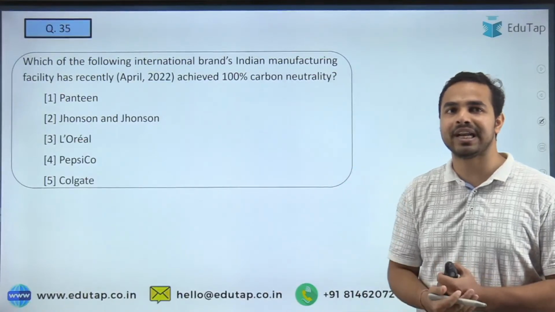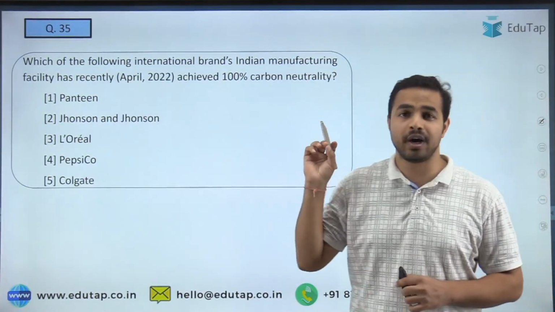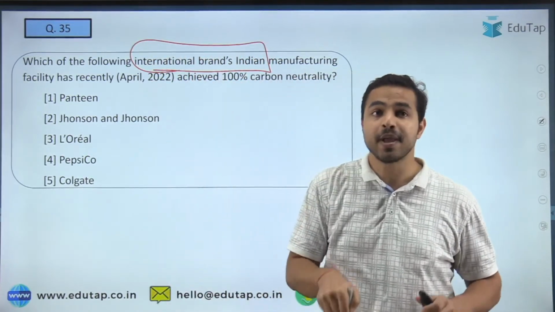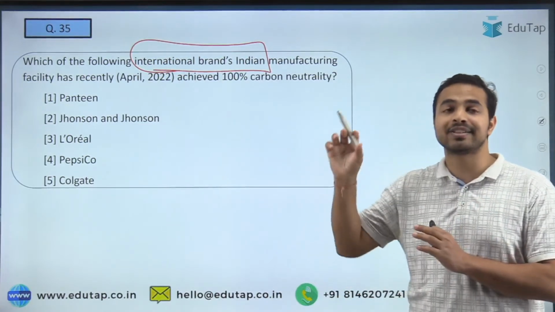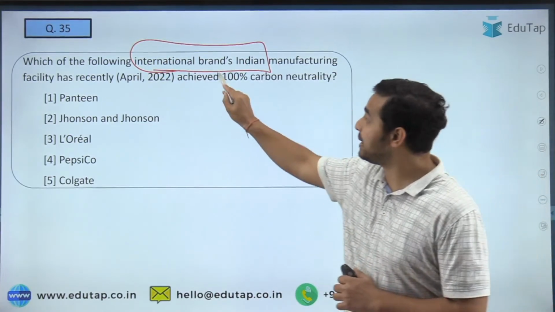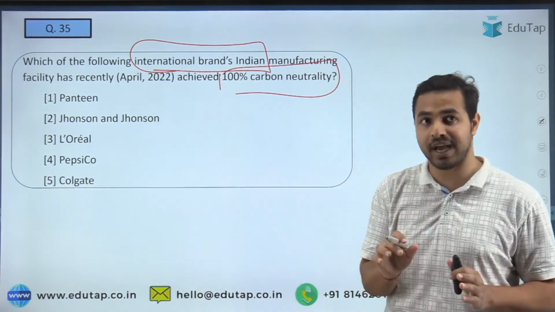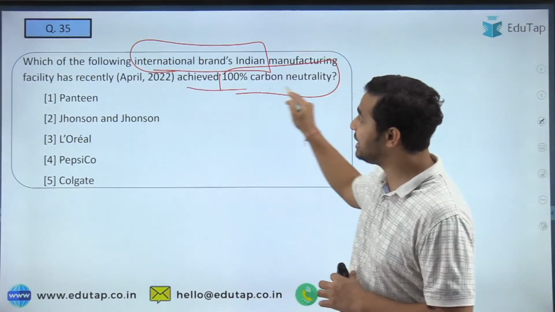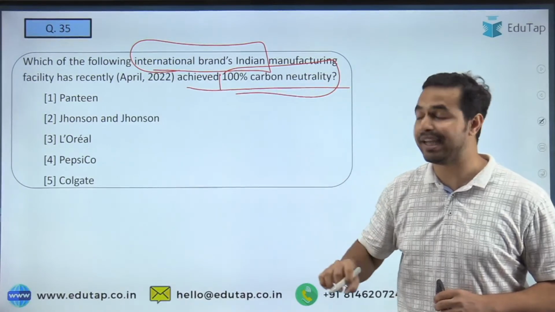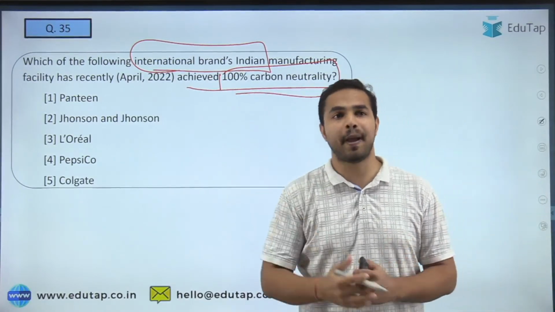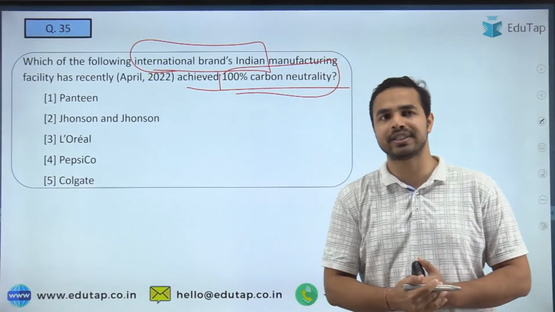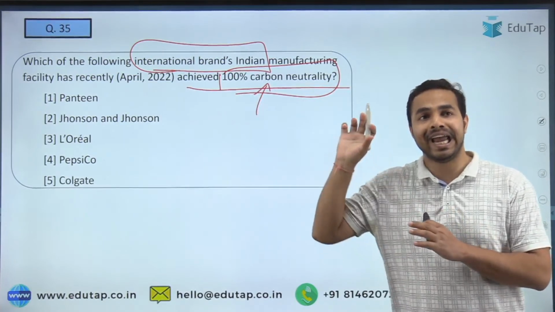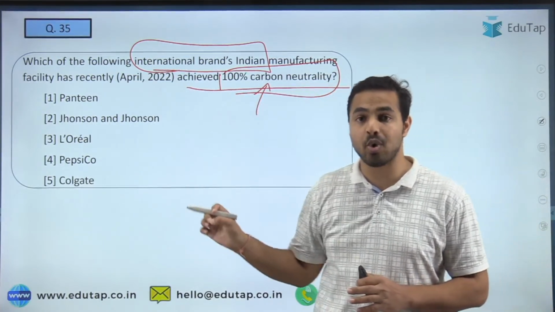Let's move on to the next question, and here the next question is a very important question, because the question is: which of these international brands has an Indian manufacturing unit that has achieved 100% carbon neutrality? So just tell me which of the following international brands' Indian manufacturing facility has achieved 100% carbon neutrality. Is it Pantene, Johnson & Johnson, L'Oreal, PepsiCo or Colgate? Let's see who will answer the question correctly. So guys, you are just required to tell me which international brand's Indian facility has achieved 100% carbon neutrality.